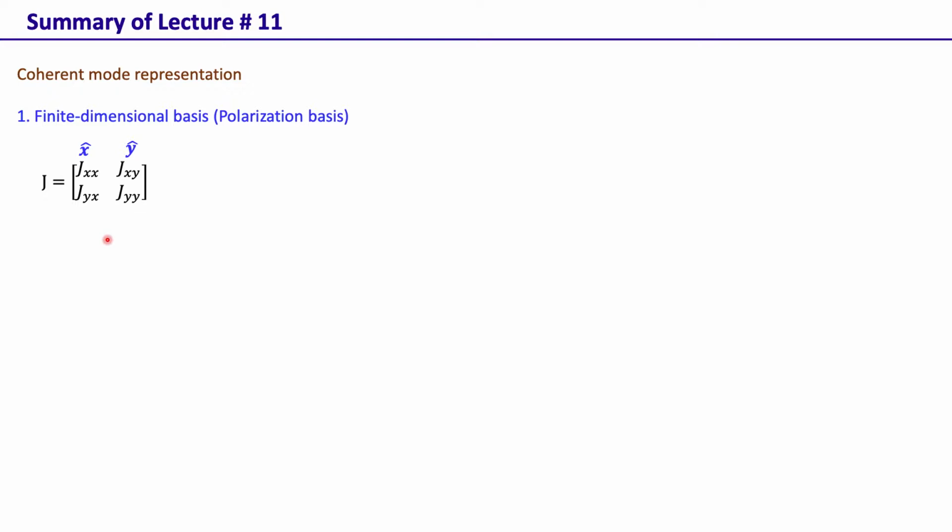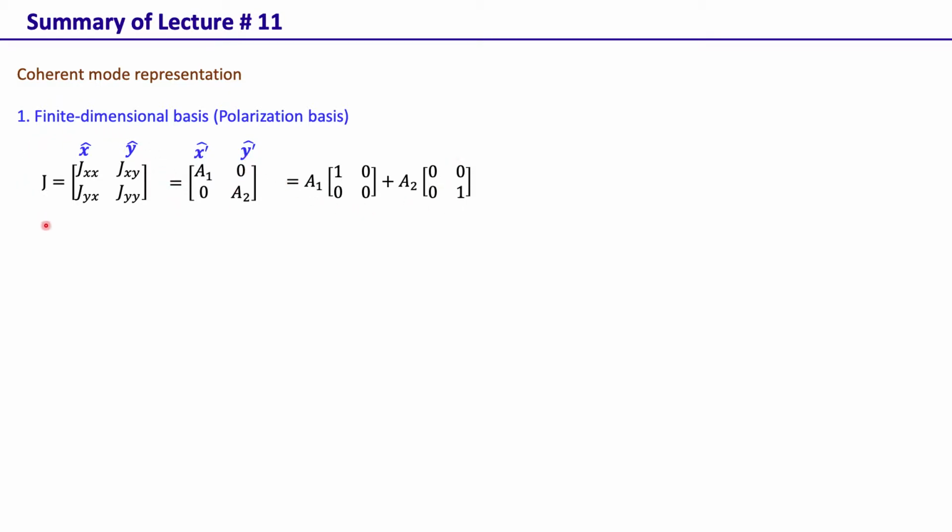Now, one can always find a basis x prime, y prime in which this polarization matrix is diagonal. This essentially means that a general polarization matrix can be represented as a sum of two different polarization matrices, each of which is completely polarized. For example, this 1 0 0 0 represents the field that is polarized in the x prime direction, and this represents the field that is polarized in the y prime direction.